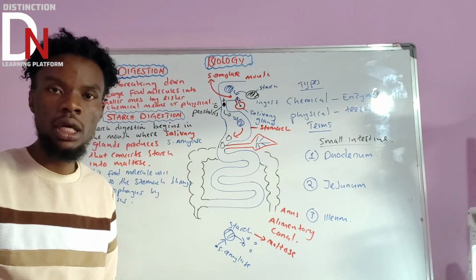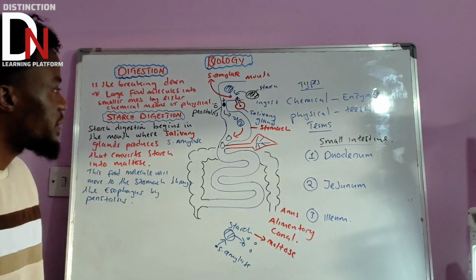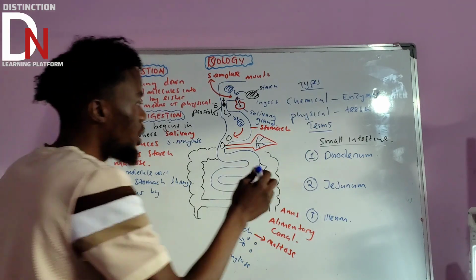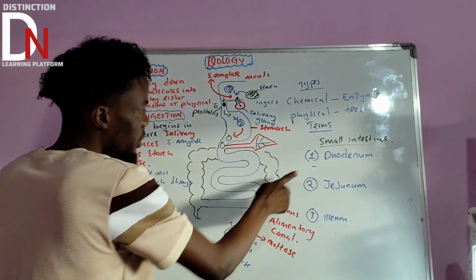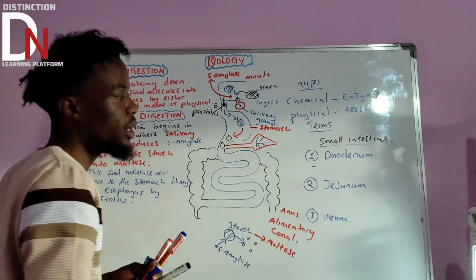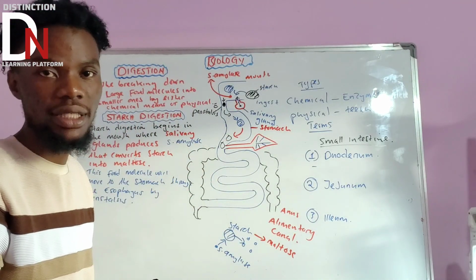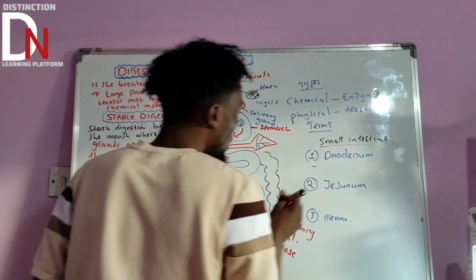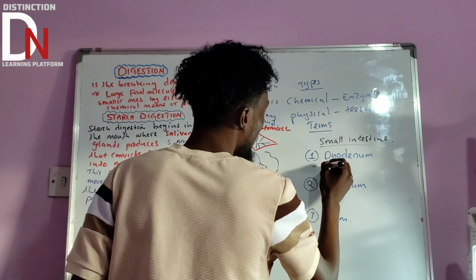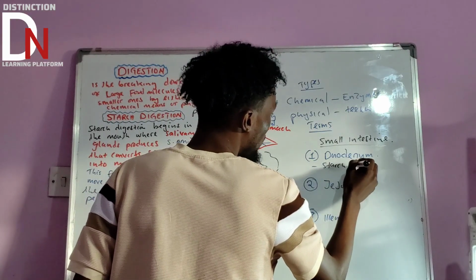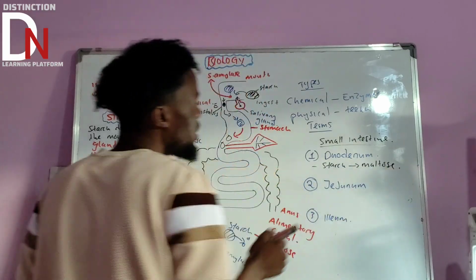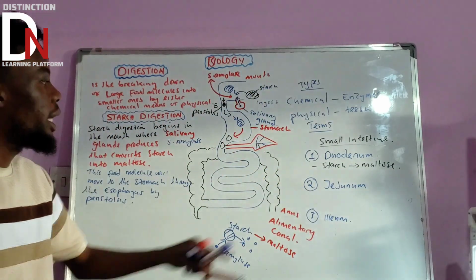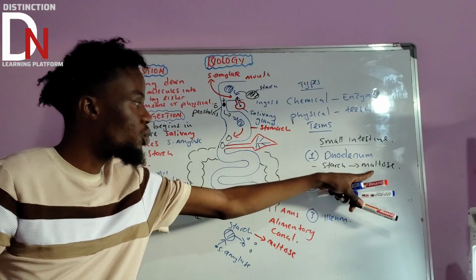I'll be writing the major thing that will happen in these three parts of the small intestine. Here, starch will again be converted into maltose. So in the duodenum, the major thing that happens is starch being converted into maltose.